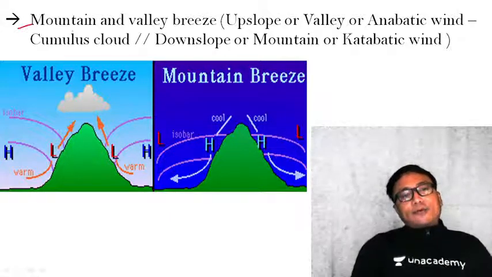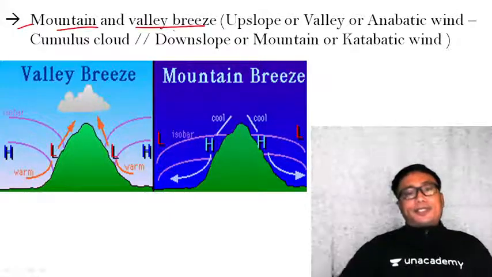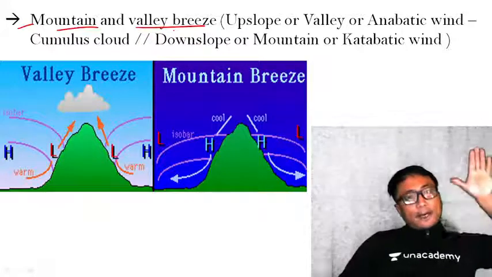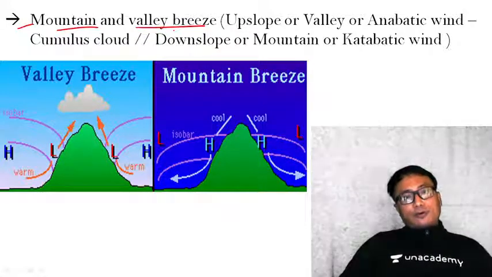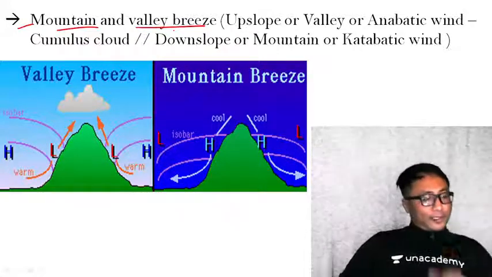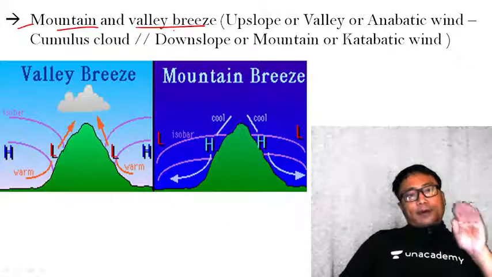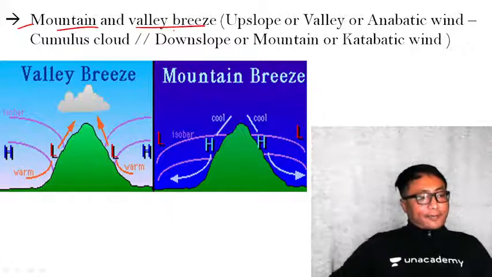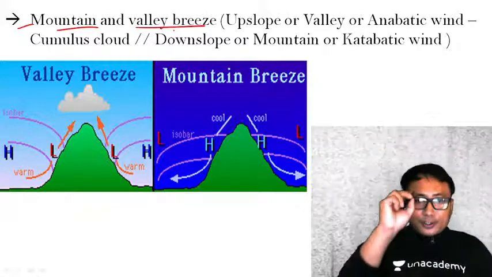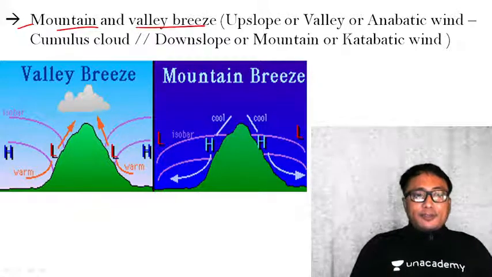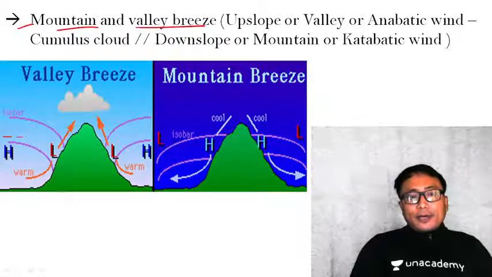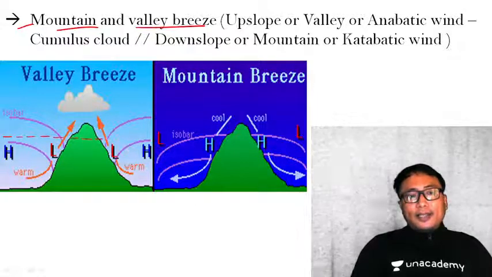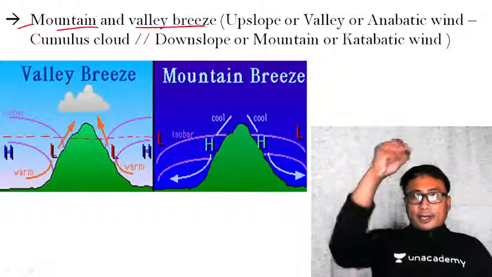The second type of local wind is mountain and valley breeze. Mountain and valley breeze is also a type of local wind. Now, what is this particular valley breeze and mountain breeze? Kindly follow the pointer you see here. Very simple. I will draw a horizontal line like this at the same altitude. Kindly follow the pointer.